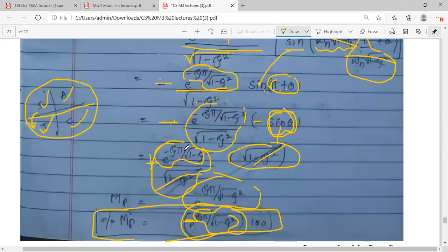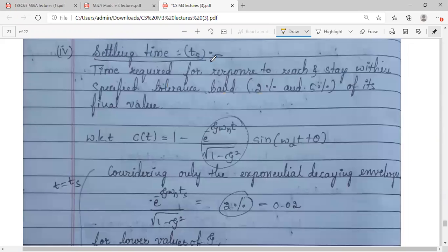Now we are going to derive the settling time, that is Ts. It is the time required for the response to reach and stay within a specified tolerance band, that is either 2% or 5%. And we know that the output, that is the time response, C of t is equal to 1 minus this exponential term divided by root of 1 minus zeta square into sine of WdT plus theta. So this is the equation.